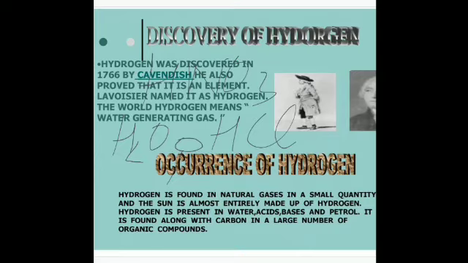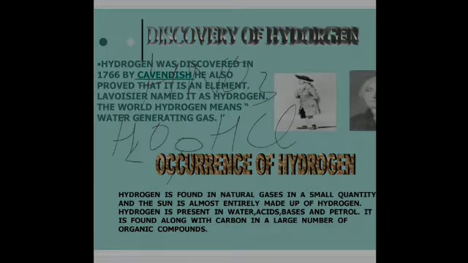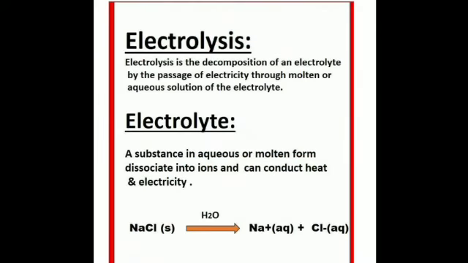Then coming to the preparation of hydrogen, it is prepared by electrolysis of water, then by the action of water and acids on metals, then it is prepared in the lab, and next is the industrial preparation, that is the Bosch process. First let us understand what electrolysis is. The first method that we know is that hydrogen gas can be prepared by electrolysis of acidulated water.